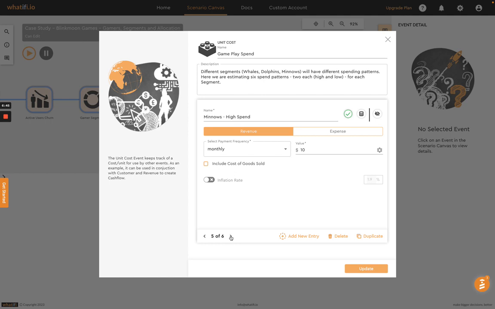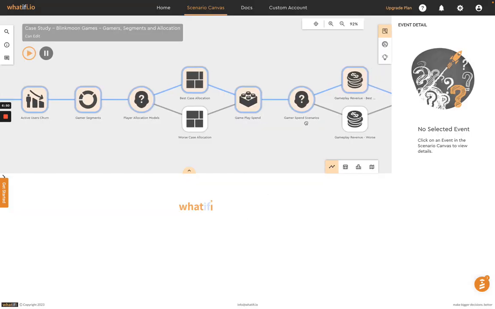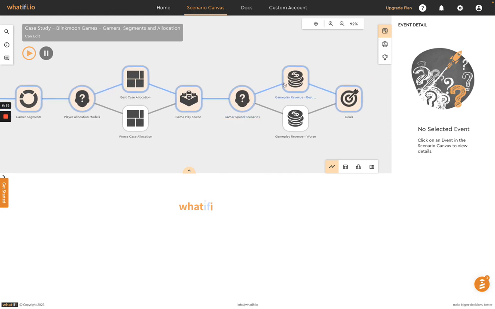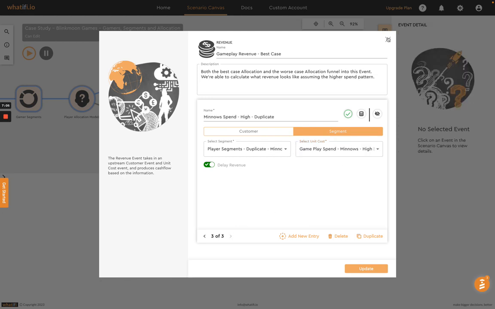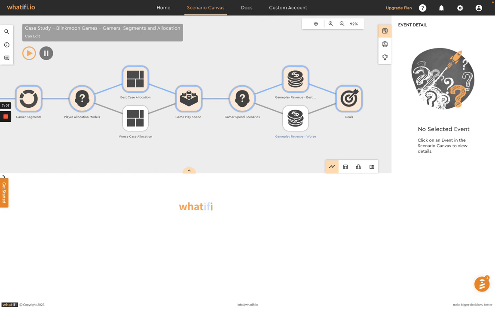So for example, $10 on the high side and $5 on the low side. These then funnel into our game revenue scenarios. In our best case, we are taking our whales segment, and they are spending the high spend, and we've done that as well for dolphins and for minnows. And in our other scenario, it is all the worst case scenario with the lower spend there.